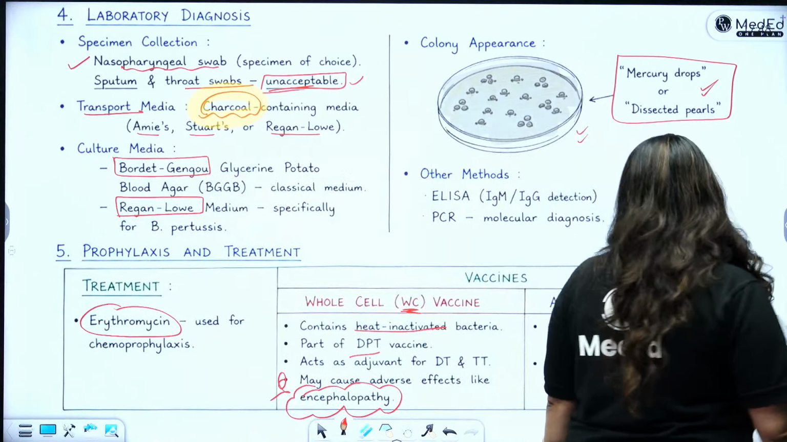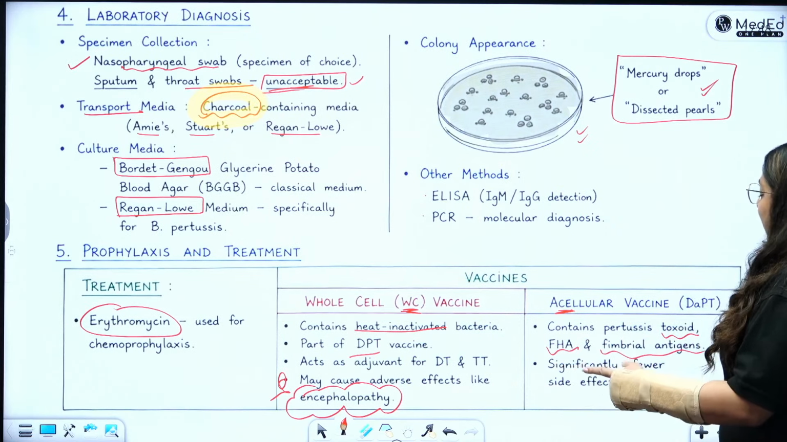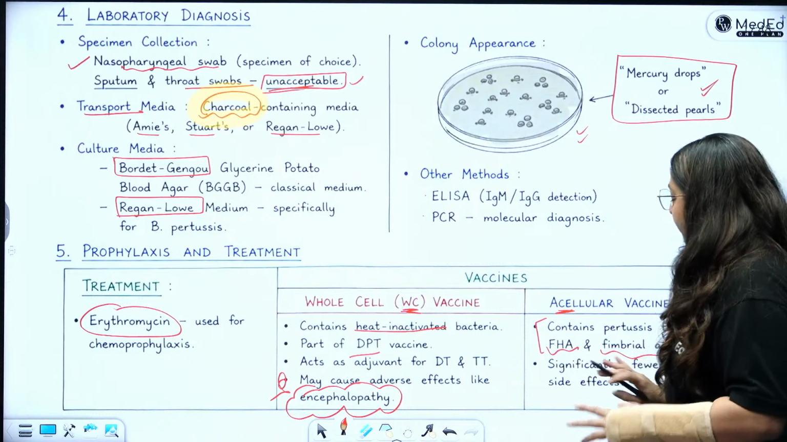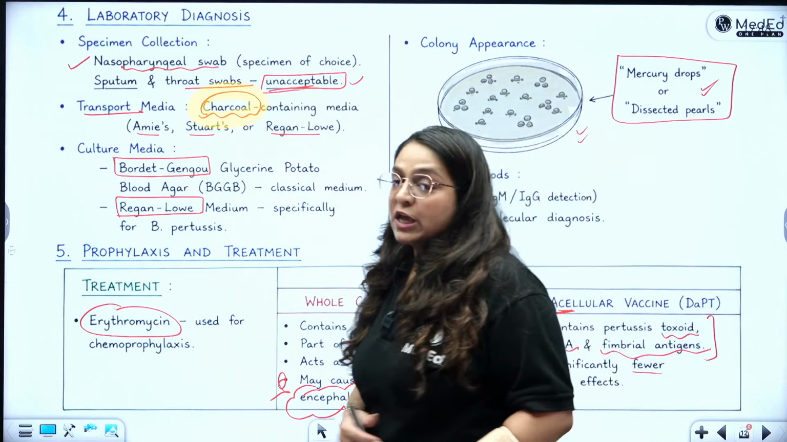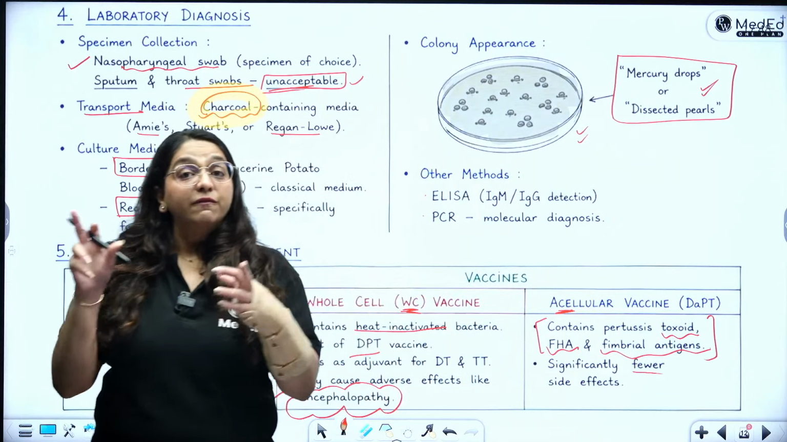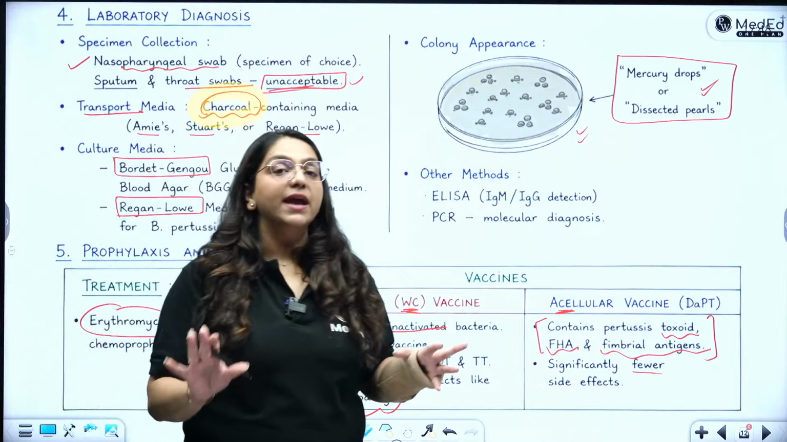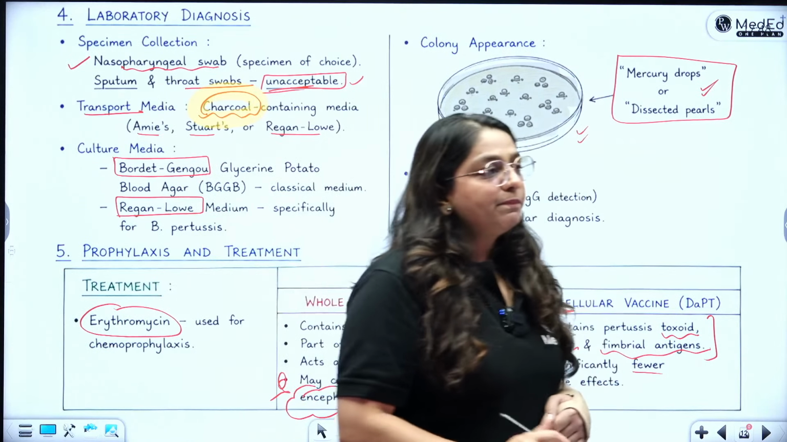So what did we do? We took the pertussis toxoid, FHA and fimbrial antigens. Only the main antigens we have taken, and therefore there is significantly lower side effects. So if you remember the antigens of vaccine, the same antigens you can mention in the virulence factors as well. Okay, so just to give you a mind map. All right.